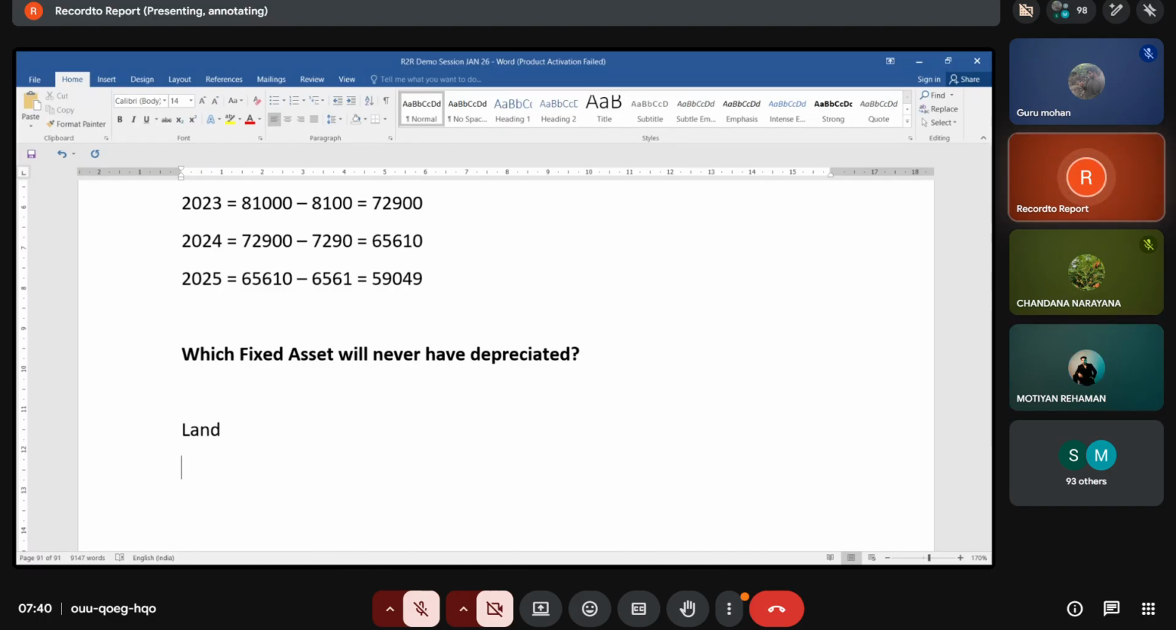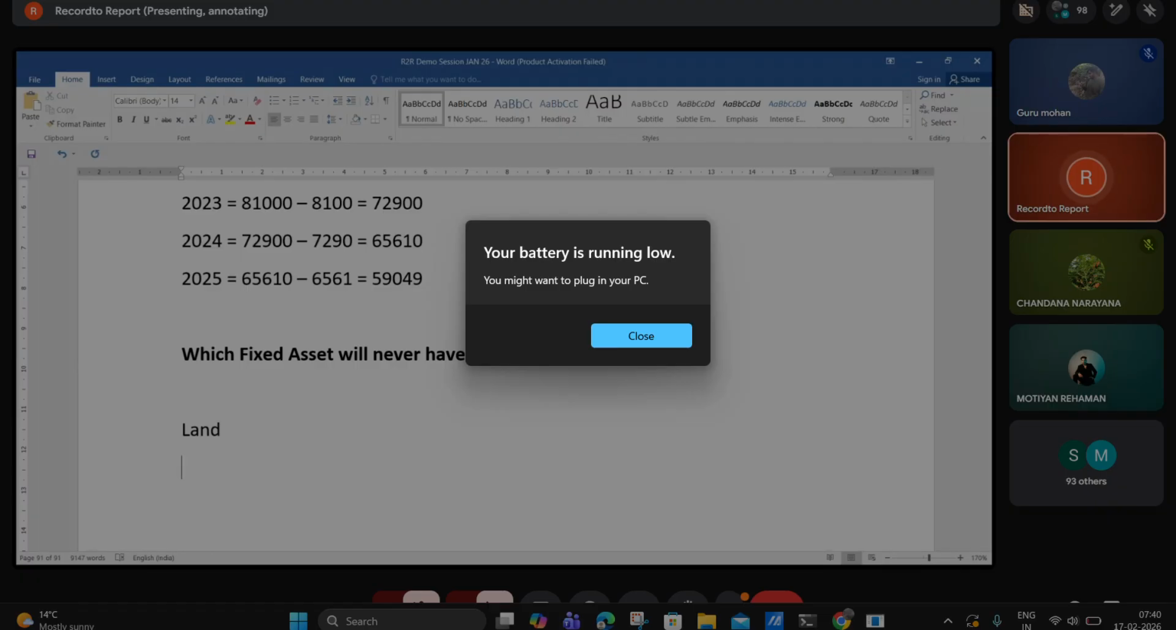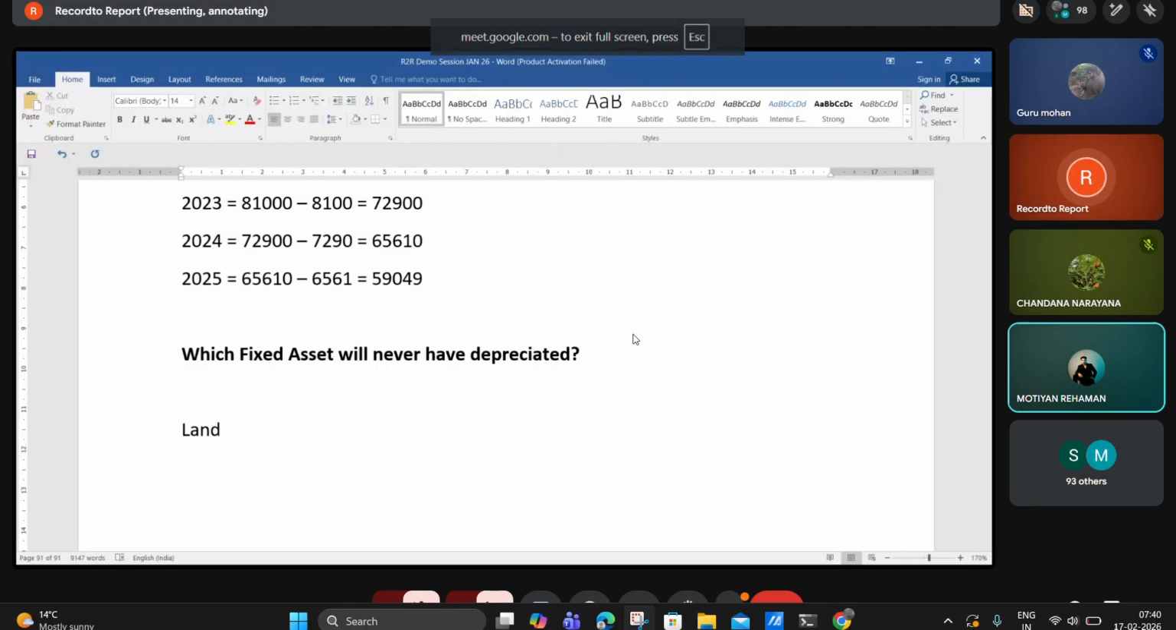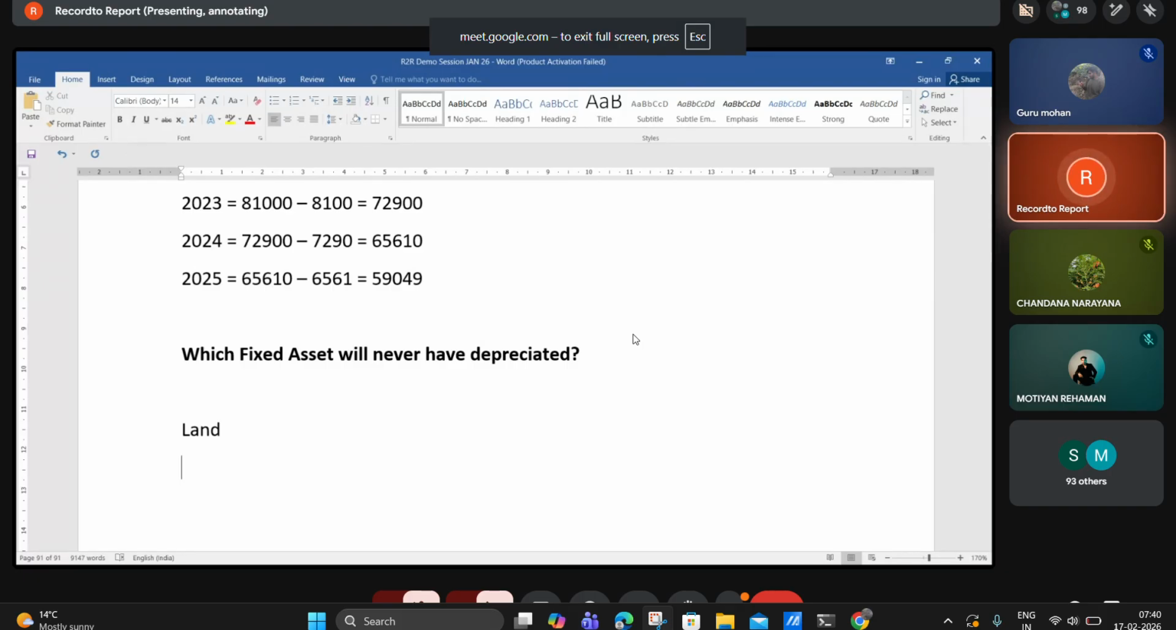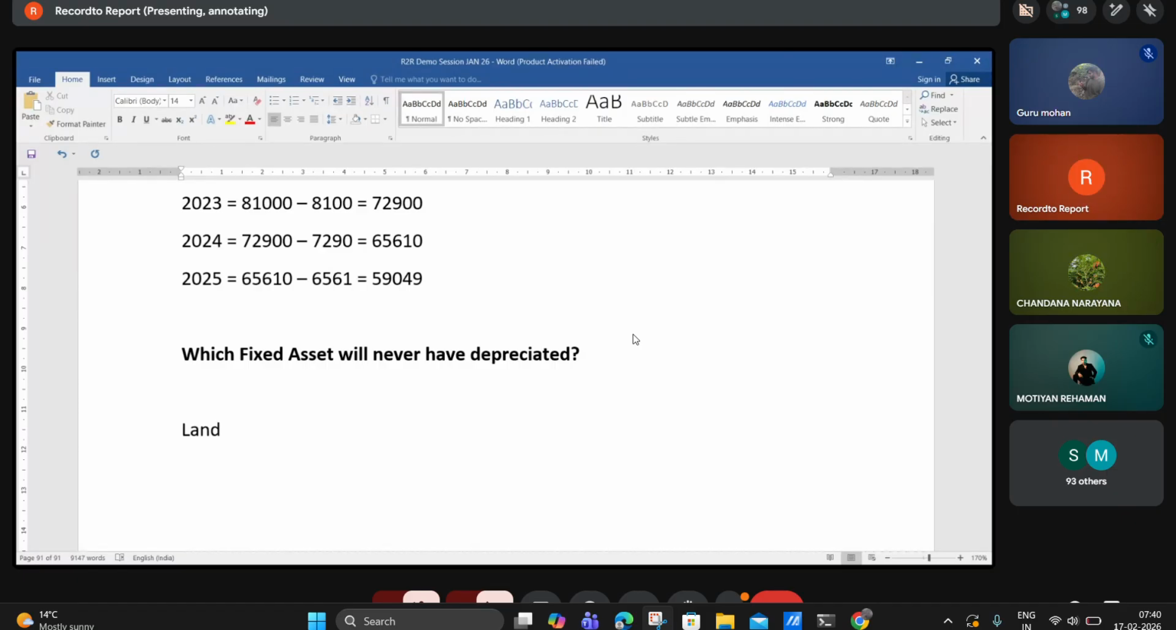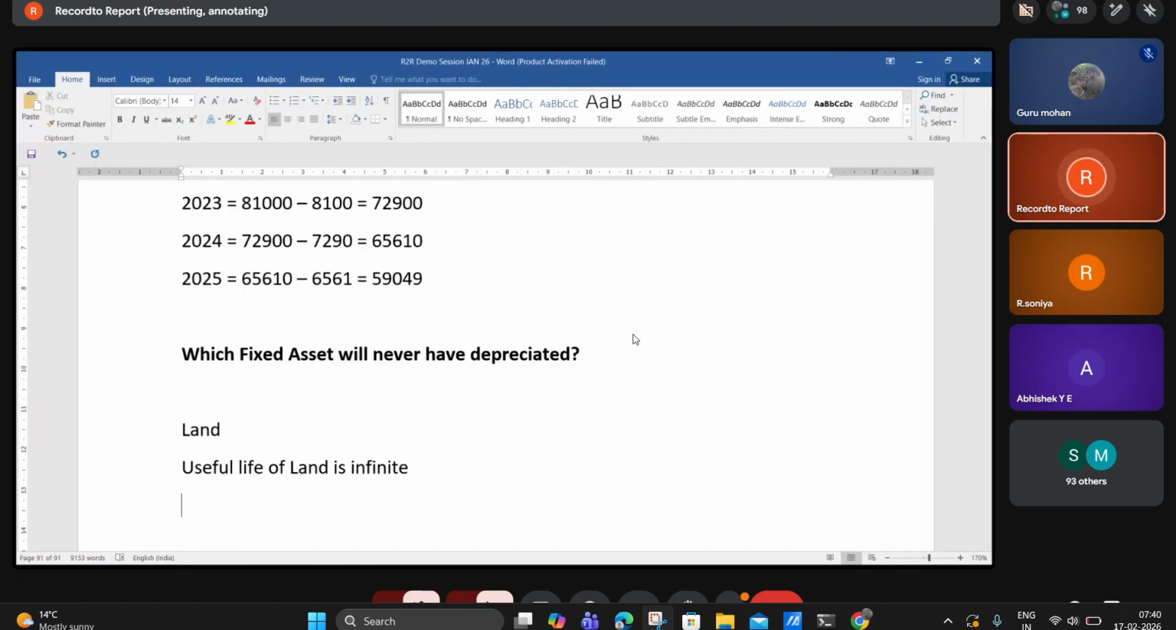Why is the land not depreciated? Why can't we depreciate the land? To calculate the depreciation, what is the important thing? We need to know the useful life. Is there a useful life for land? Can we tell that this land is useful for only 5 years? No. The useful life of land is infinite. That means we can't define it, so land will never be depreciated.